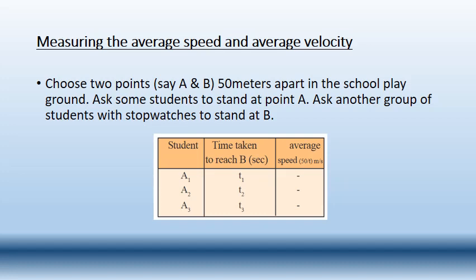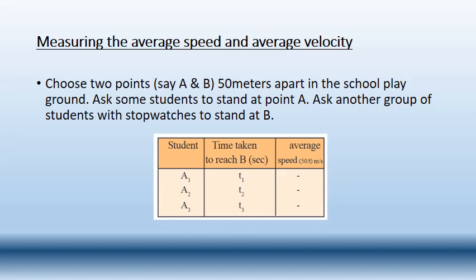Otherwise, if the time taken by student A2 is 10 seconds, then the answer will be 5. In the same way, if the time taken by the A3 student is 2 seconds, then 50 divided by 2, which is 25.